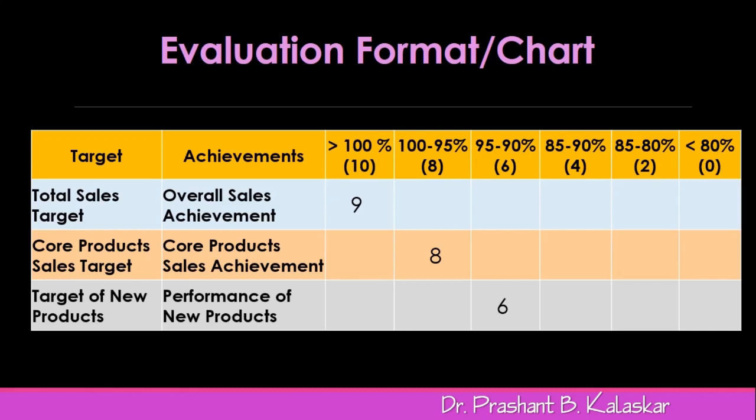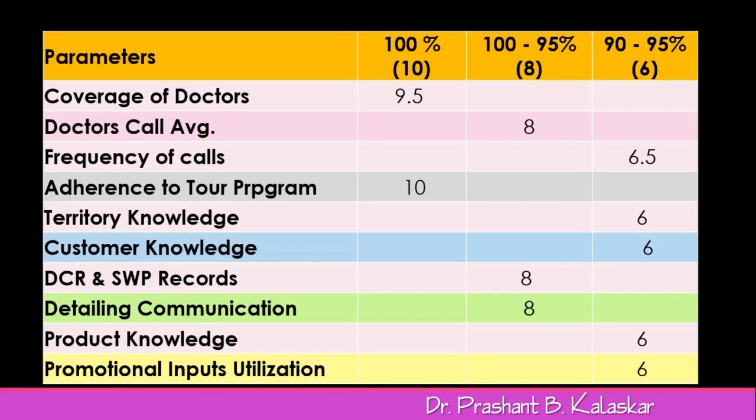Here we can see that we have taken three important categories of sales performance achievement, that is overall sales achievement, core product sales achievement, and performance of new product. Evaluation of the sales force will be done based on the percentage of achievement. If the achievement of the sales force is 100% or more, he should get 10 out of 10, and if there is some gap in 100% achievement, then the score will be given appropriately as we have mentioned here. The ratings are given as shown in the chart.